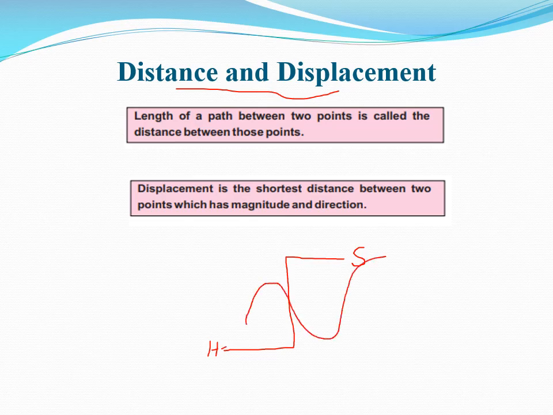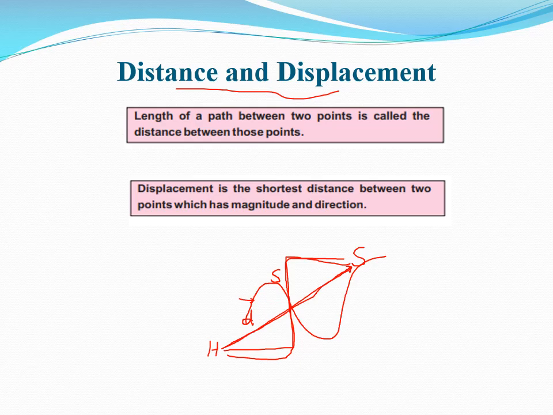Suppose this is the road and a person starts his or her journey from this point A and reaches this point B. As he or she is moving along the road, the total distance starts from here and finally the journey ends here. So this is the total distance traveled by that person from A to B, and the distance is denoted by S.